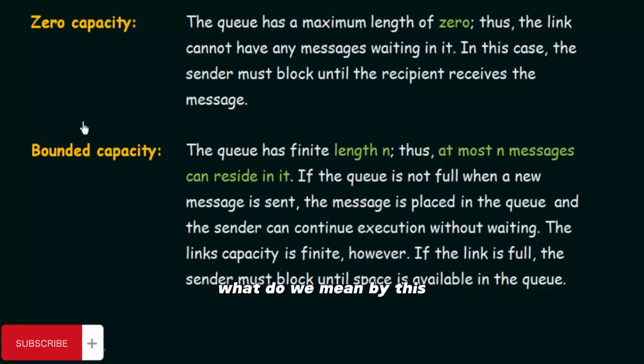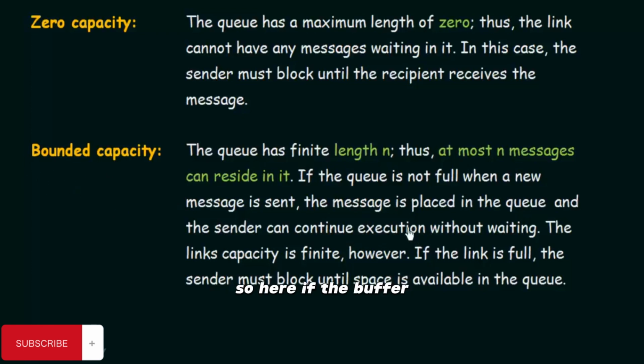So what we mean by this bounded capacity buffer is that this is a buffer in which messages can actually wait. There can be messages waiting in this queue, but it is bounded. The capacity is bounded. That means it has a finite length, and that means at most n messages can reside in this buffer at a time. Not more than that. It is a finite buffer. So that is what we mean by bounded capacity.